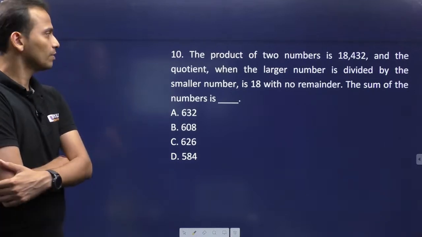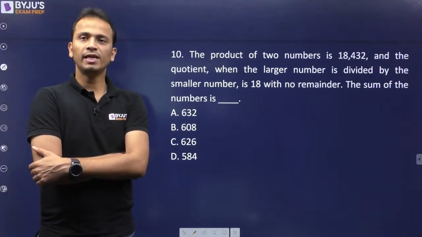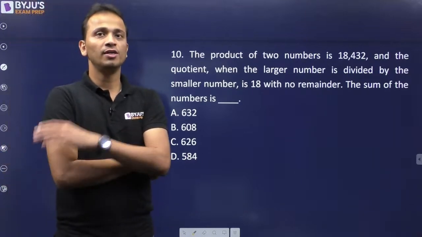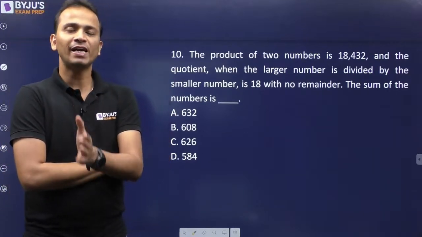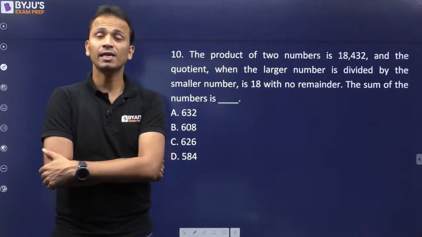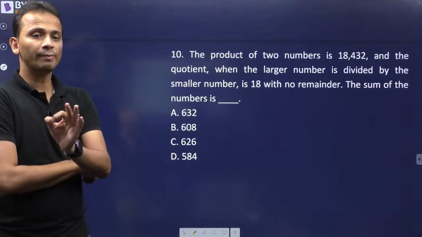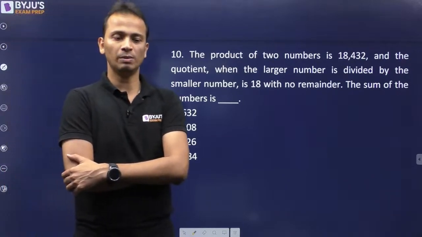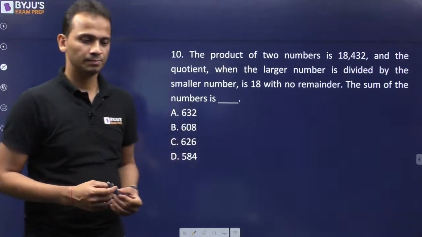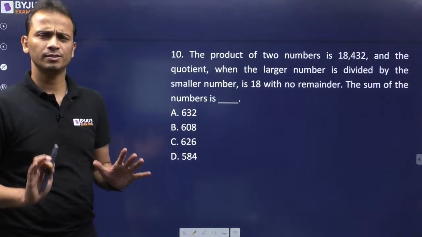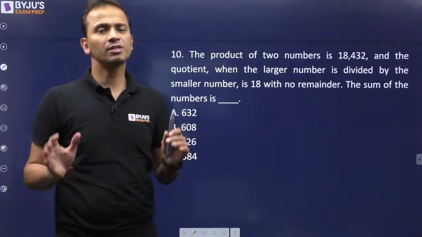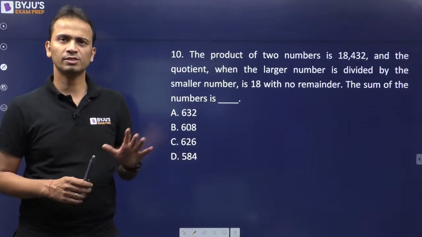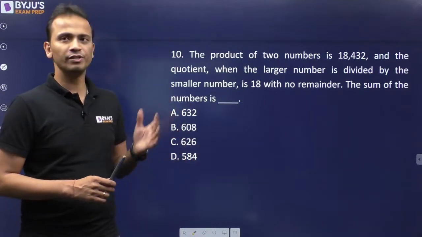The last question. The product of two numbers is 18,432 and the quotient when the larger number is divided by the smaller number is 18 with no remainder left. You have to find out the sum of these two numbers. आसान क्वेश्चन है, ठीक है. So I have kept the level of difficulty low as you have seen, right? So this is an easy question. Quickly finish it off.